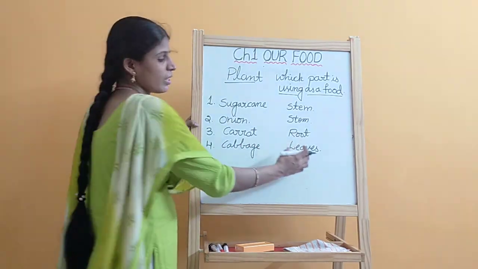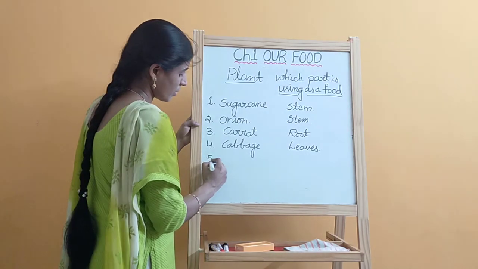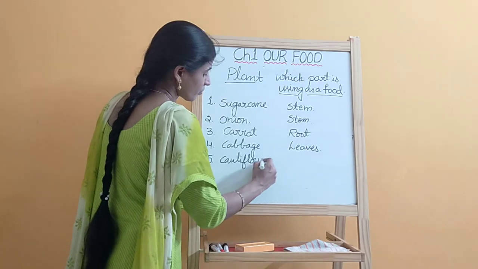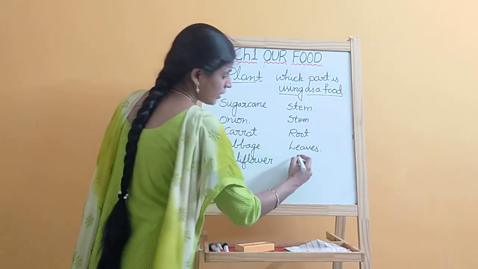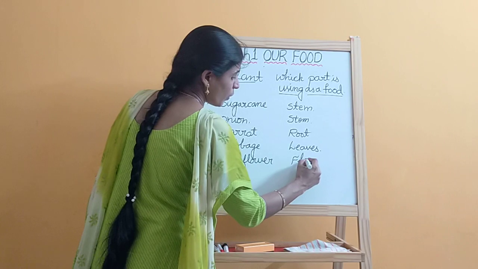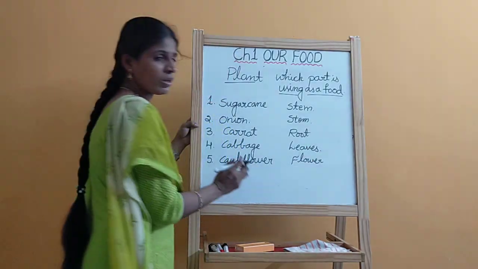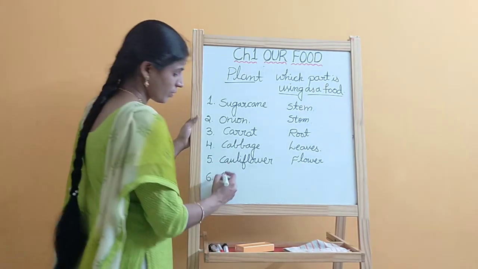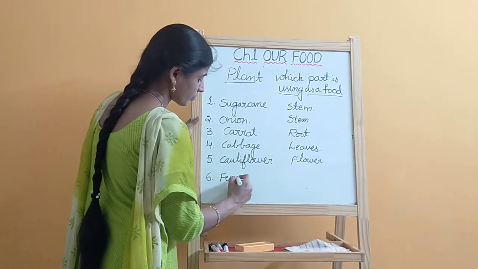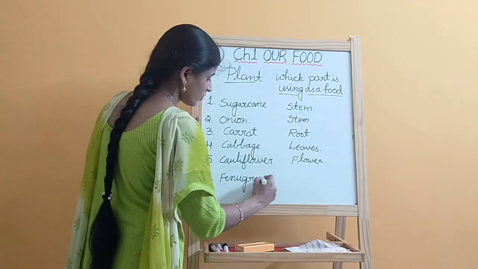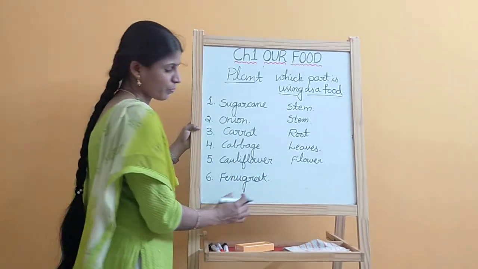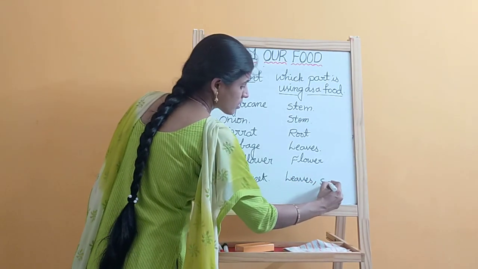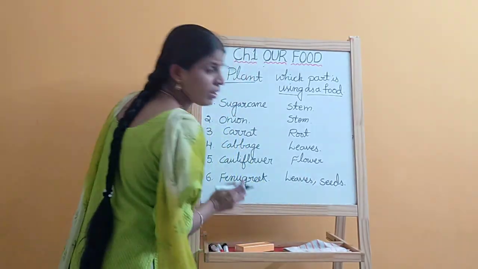Next, cauliflower. Cauliflower is a flower part, a modified flower. Next, fenugreek, menthulu. Here we are using the leaves and seeds both as food.